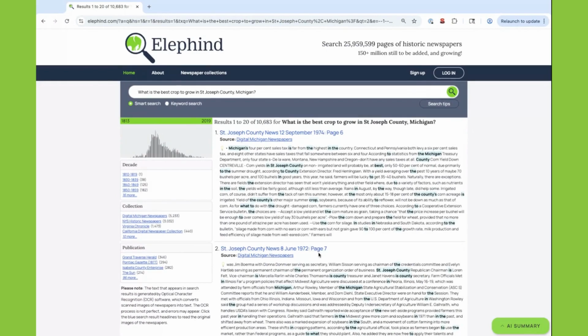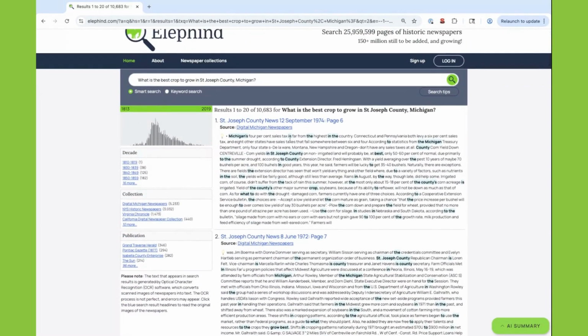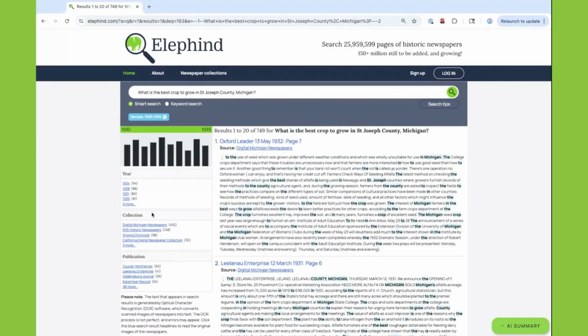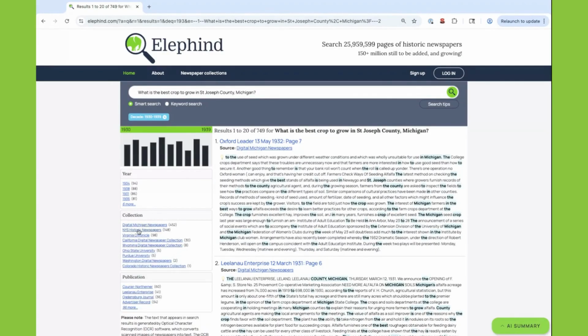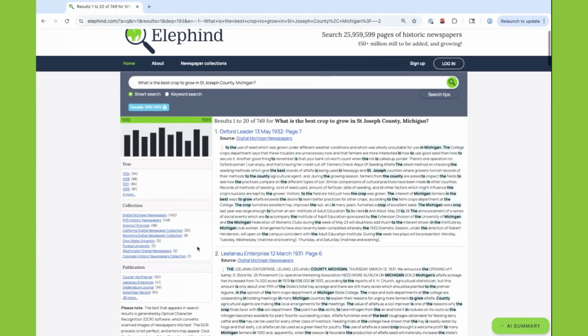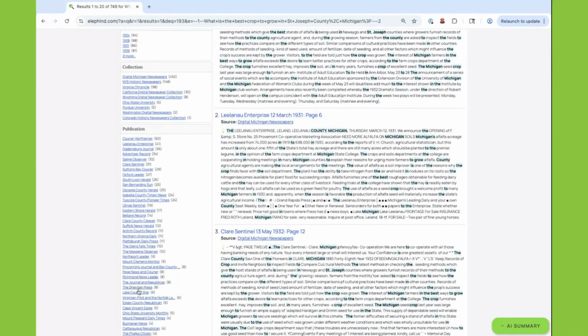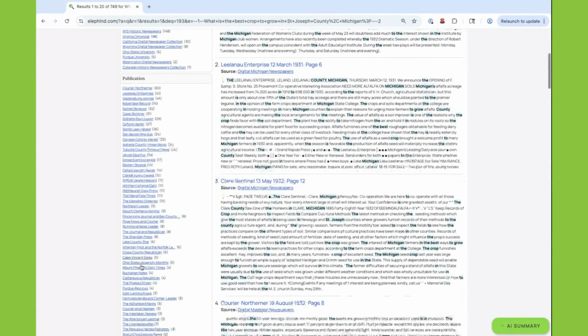It will come up with some interesting articles immediately. We can see some stuff from the 70s here. But let's say I would like to make sure that it's only targeting the 1930s. Then I'll click down here under decade, 1930 to 1939. And then it will show me under collection which collections it's pulling from. Now, it might not be applicable if it's a newspaper from Wyoming, but maybe it is. And then under publication, it'll list all of the publications, the newspapers themselves, that Elephind has found an article in that has results here.